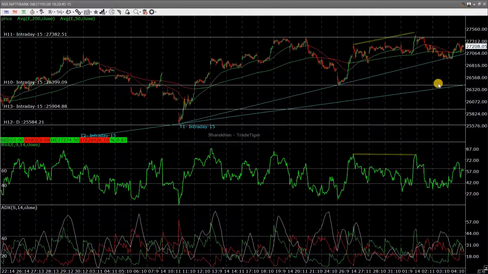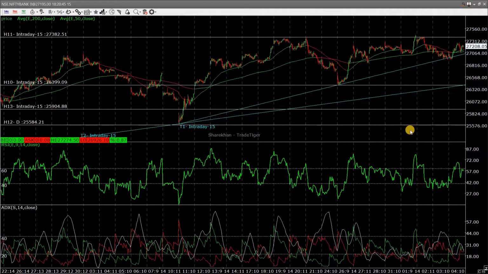But on the RSI, there definitely seems to be a loss of momentum, and that is understandable because it has reached strong resistance. Will the market reverse from here, from 27,400, or will the market break 27,400 is yet to be known. On the ADX, a bullish signal is provided.